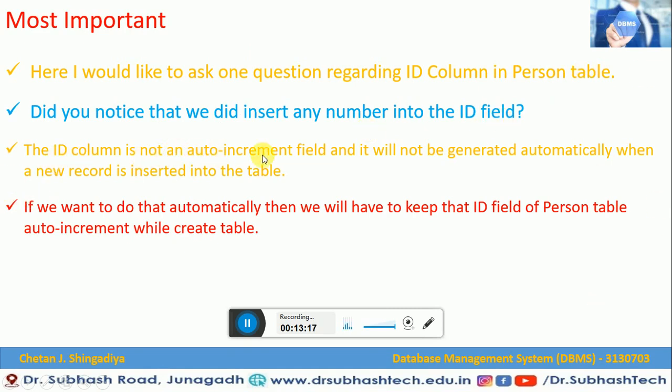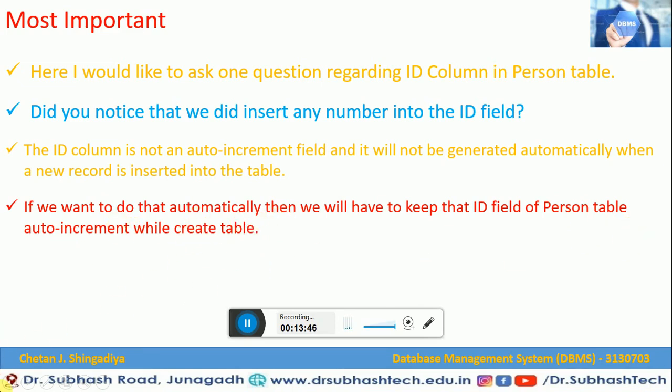The ID column is not an auto increment field, and it will not be generated automatically when a new record is inserted into a table. Auto increment is a type of constraint that we are going to see in our constraint topics, so don't worry about that. If we want to do that automatically, we will have to keep the ID field of the person table as auto increment while creating the table.